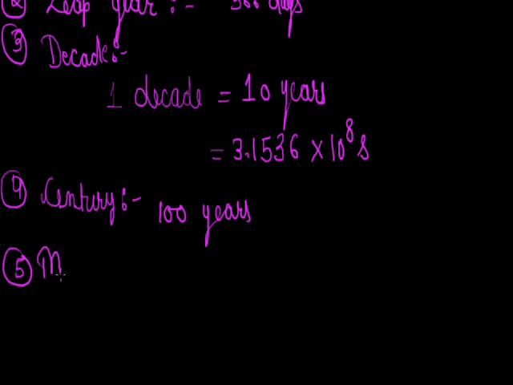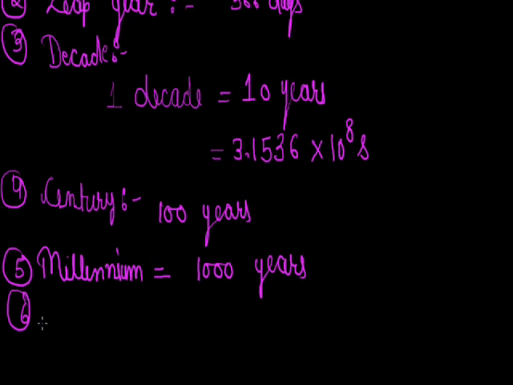Next is millennium. Millennium is of 1000 years. And the last unit for time is shake. 1 shake equals 10 raised to power minus 8 seconds. Okay, so these were some special units for mass and time. In the last class, we have discussed some special units for length also.